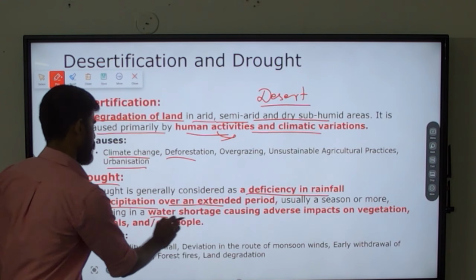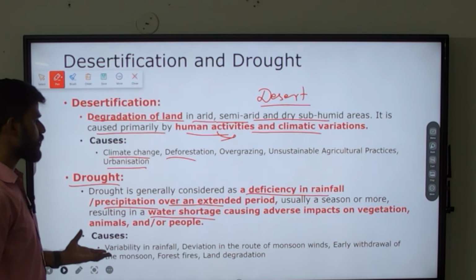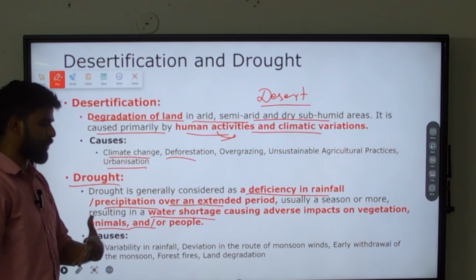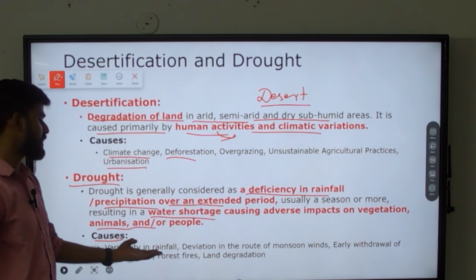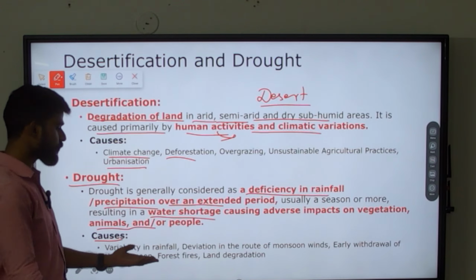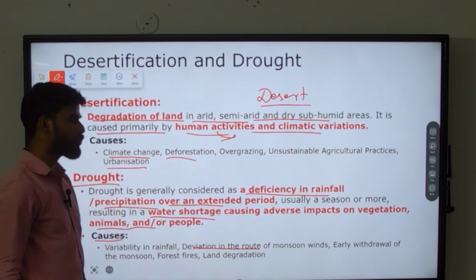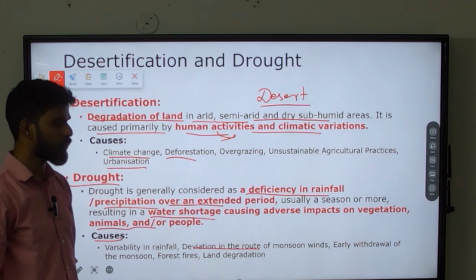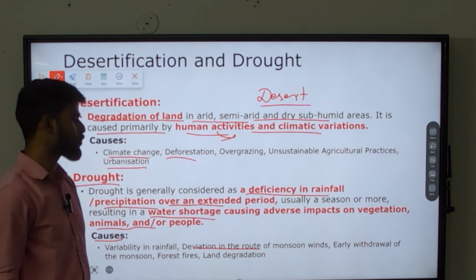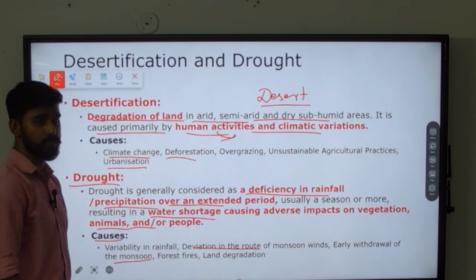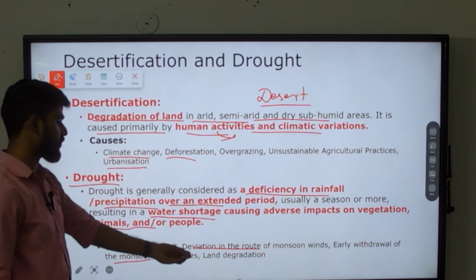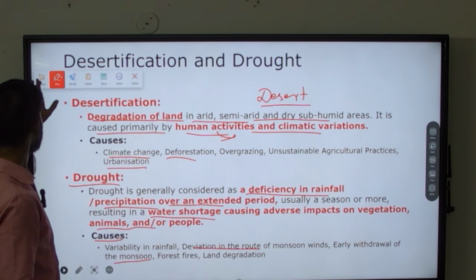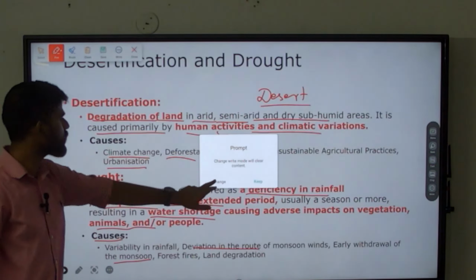Okay, and what does it result in? It results in water shortage, causing adverse impacts on vegetation, animals, and also on people, humans. Okay, and what are its causes? Variability in rainfall, obviously, because we are facing deviation in the route of monsoon winds, due to events like El Nino. We are facing deviation in the route of monsoon winds and early withdrawal of monsoon. This is also yet another important factor. Forest fires and land degradation are also reasons for drought. Okay, so now we have understood what is desertification and drought.